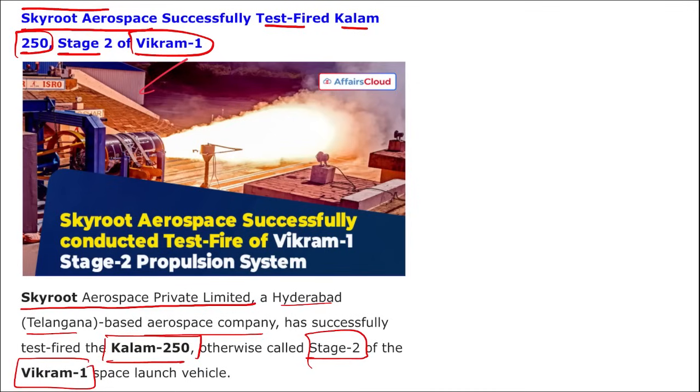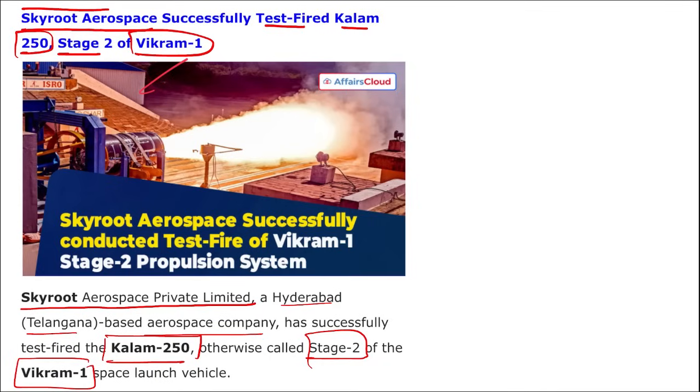So a question can be asked in this way. What is the name of the Stage 2 of the Vikram 1 space launch vehicle? It is Kalam 250 and it was recently successfully test fired by Skyroot Aerospace. Right? The test was conducted at the propulsion test bed of ISRO at Satish Dhawan Space Center, that is in Sriharikota, Andhra Pradesh.